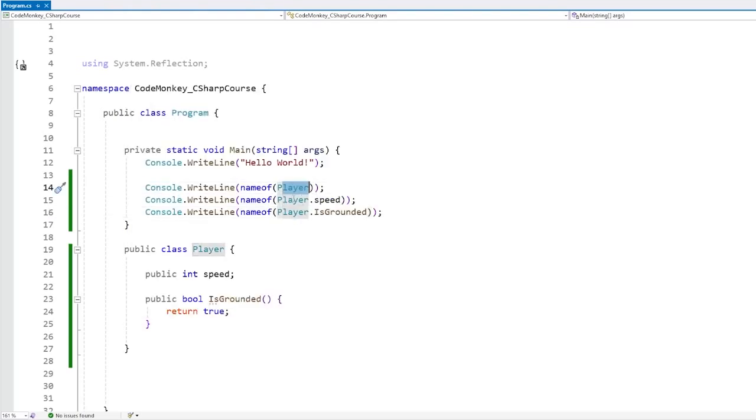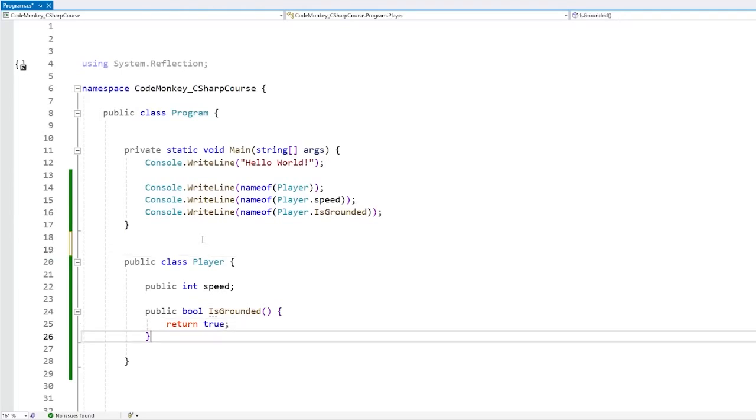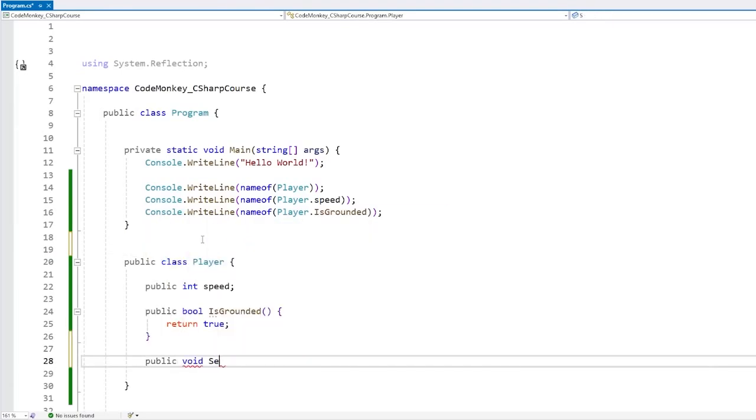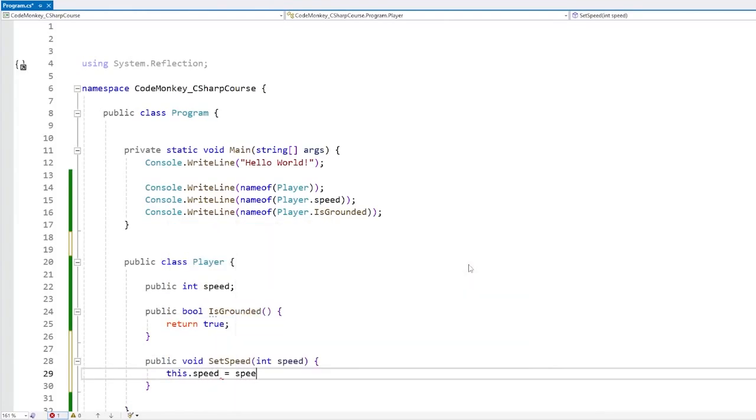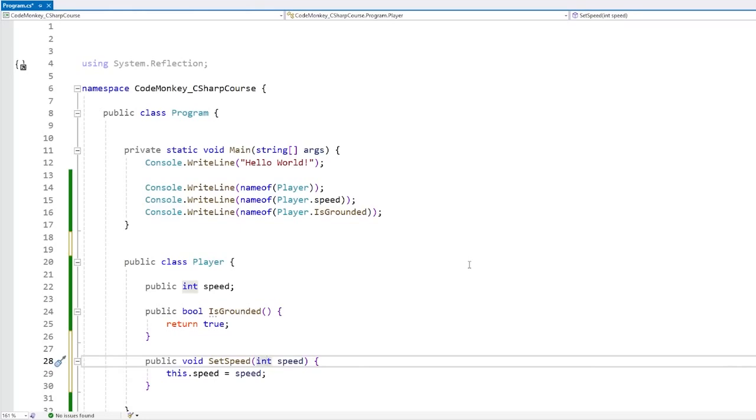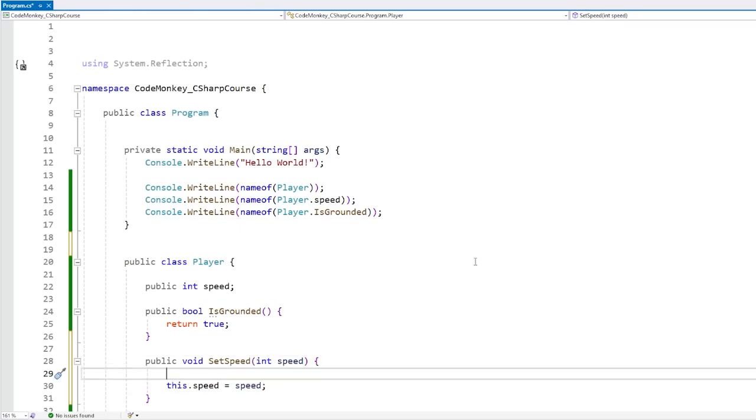So it can work with classes, with fields, with functions, and pretty much anything. One thing this is great for is, for example, debugging. For example, if you want to validate some kind of function, over here, let's say a public void SetSpeed in order to set the player speed. This one receives an int for the speed, and then sets this.speed equals the speed. However, for debugging, for some kind of validation, we can add some extra logic here.